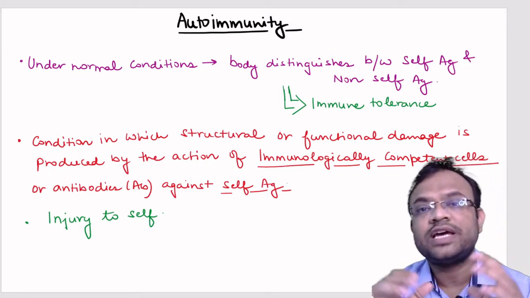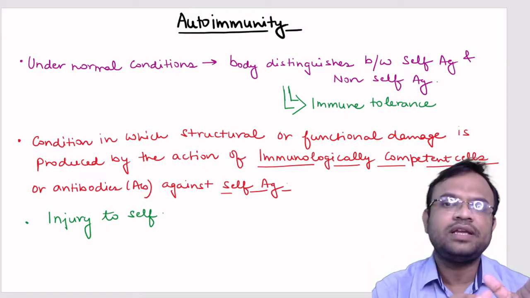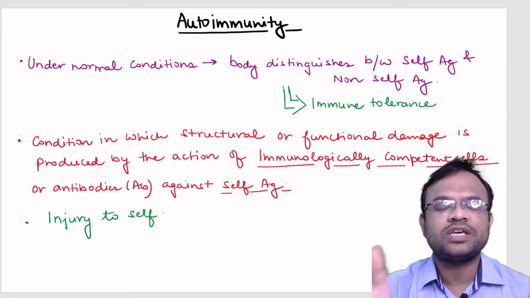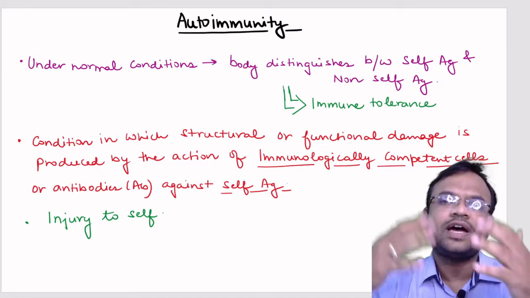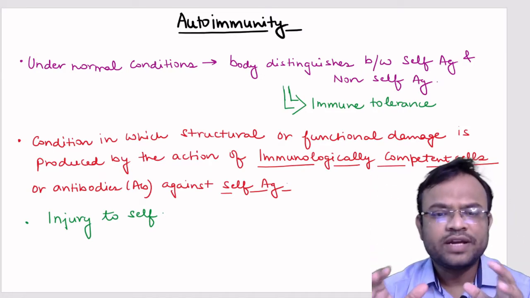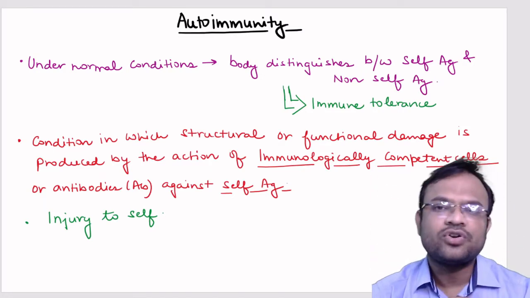Why? Because they have lost the capacity to distinguish between yourself and the foreign cell. So this happens in case of autoimmunity.